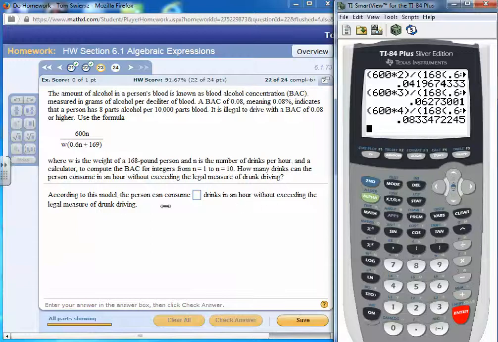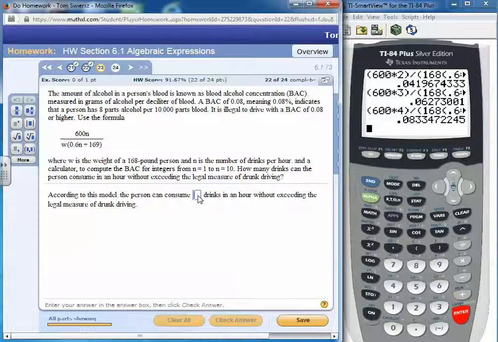So for 4 drinks, we would be above. So that means, according to this model, a person can consume 3 drinks without exceeding the legal measure of drunk driving. So it would be 3 drinks.